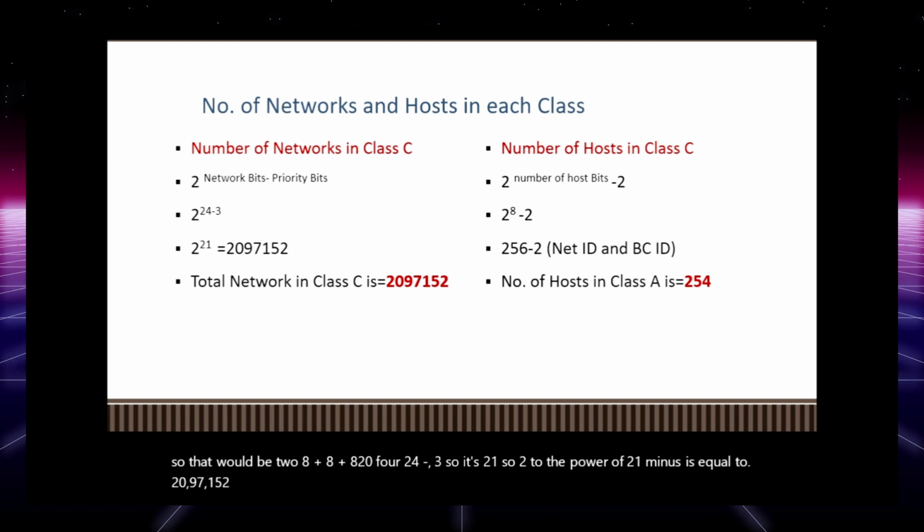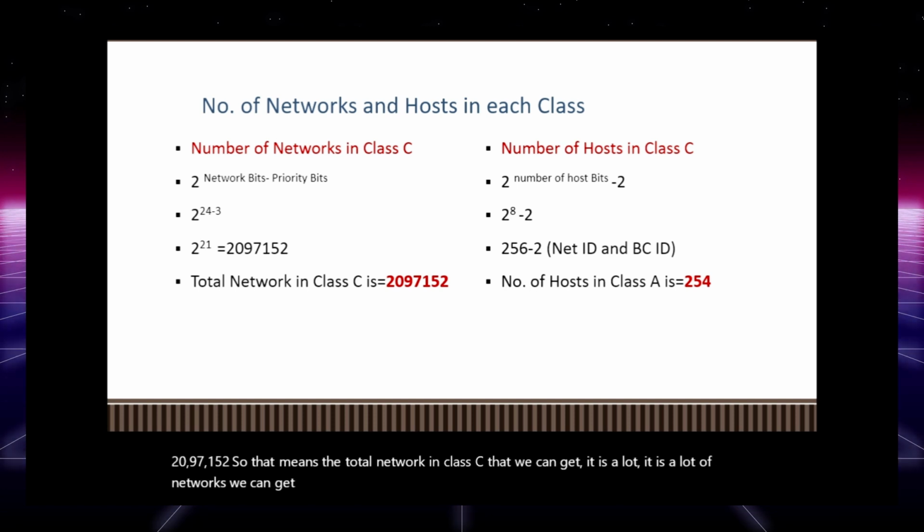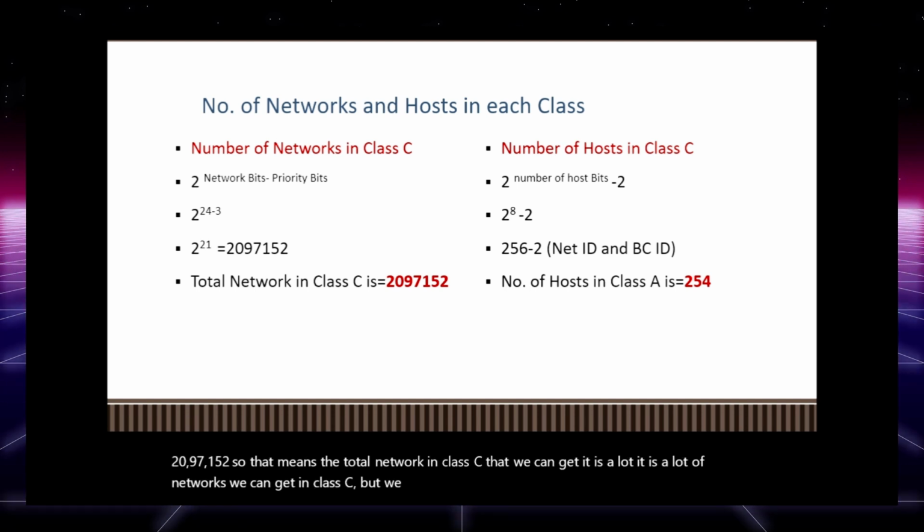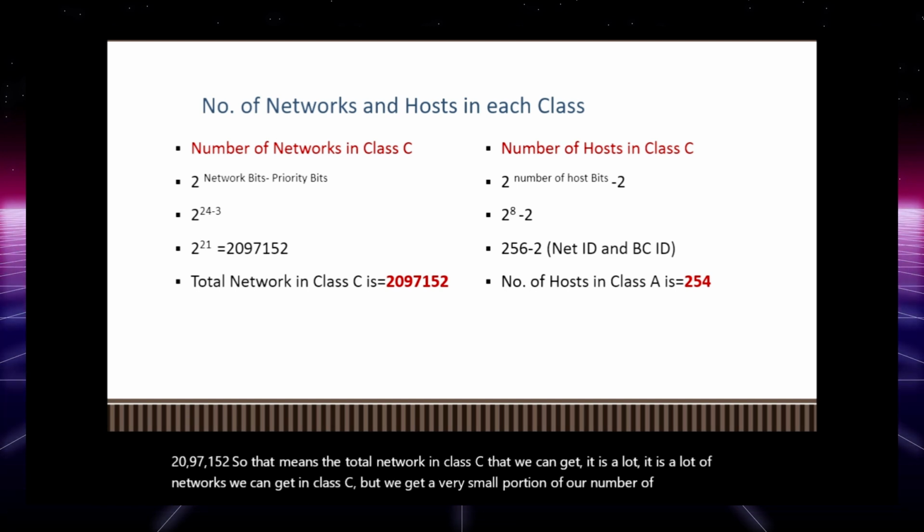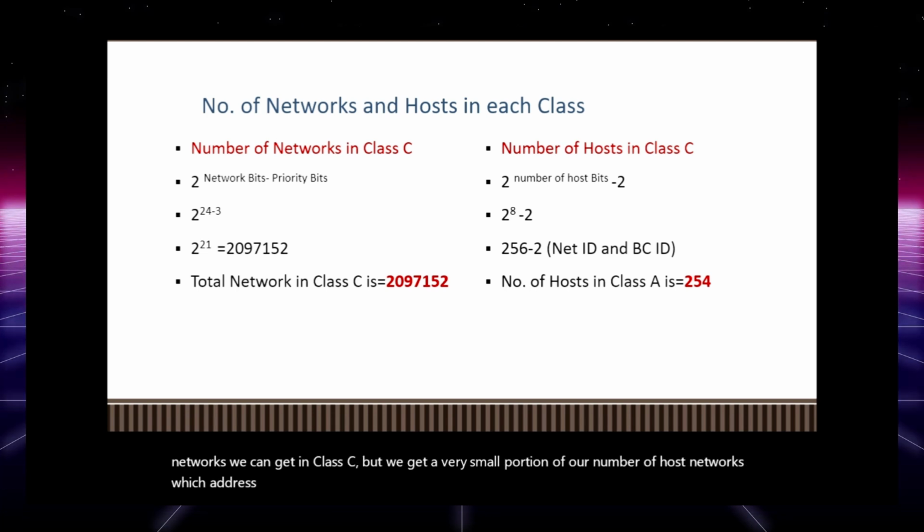That means the total networks we can get in class C is a lot, but we get a very small number of host addresses, which is 2 to the power of the number of host bits minus 2. The host bits are only 8.